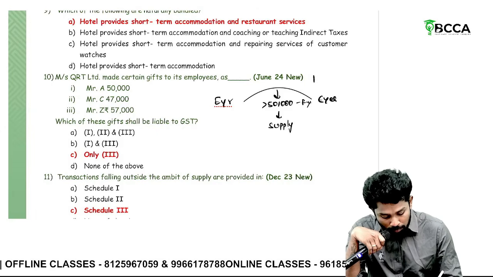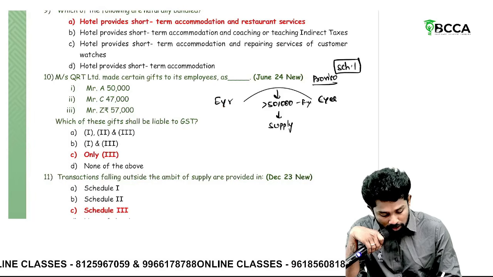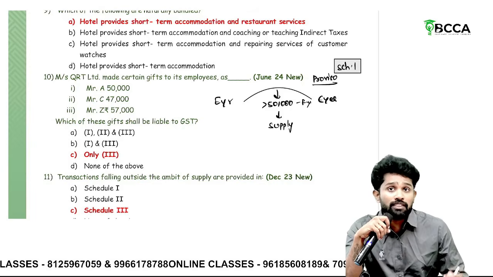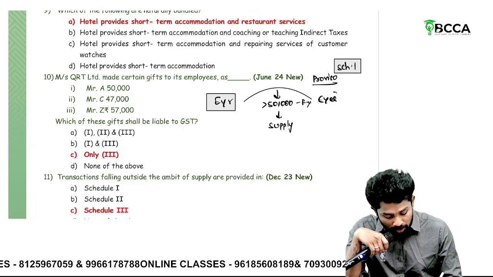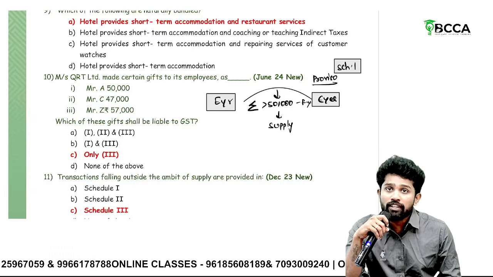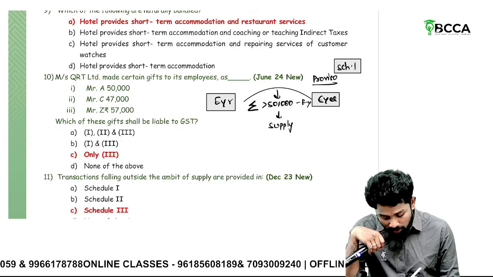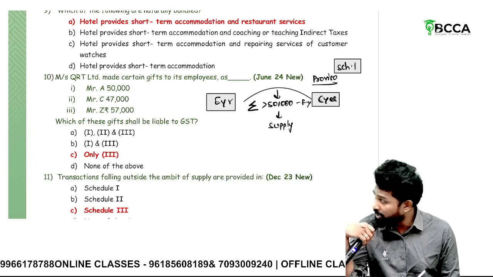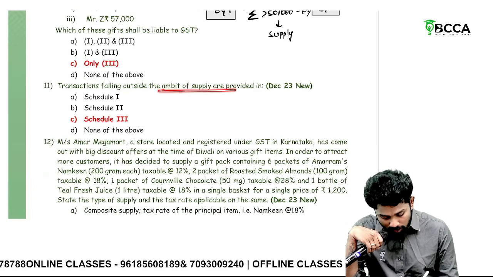Okay, so this is a proviso to Schedule 1. What Schedule 1 says is that between related persons, if any goods or services are transferred without consideration, it amounts to supply. Employer and employee are related persons, but still only if the aggregate amount of gifts given in a financial year exceeds 50,000 does it have to be treated as supply. So here, to A 50, to C 47, to Z 57. Only to Z it has to be treated as supply. So only 3. Transactions falling out of the ambit of supply.